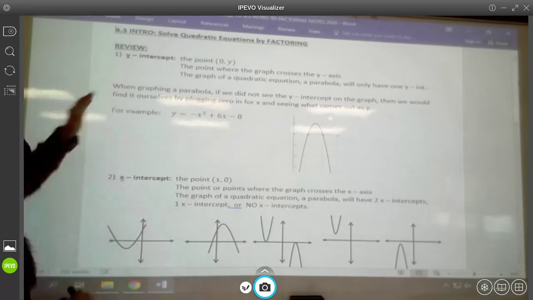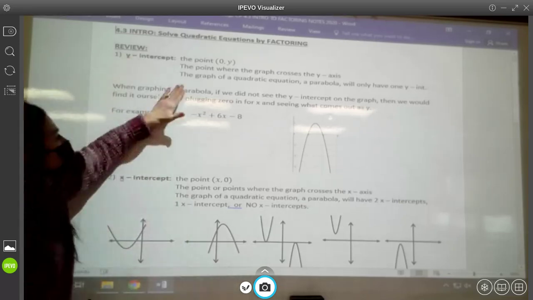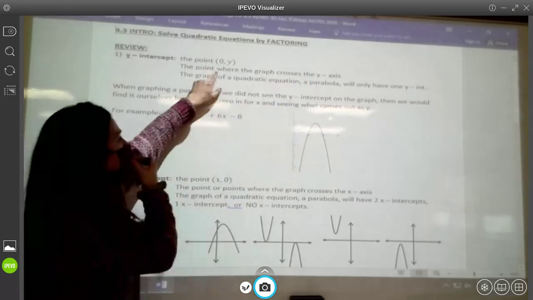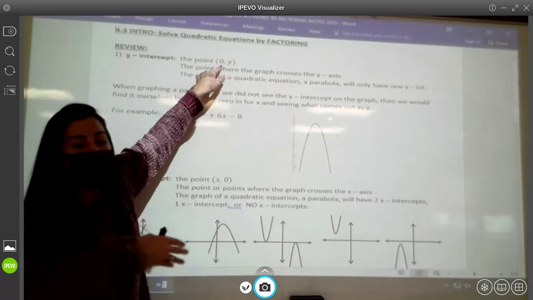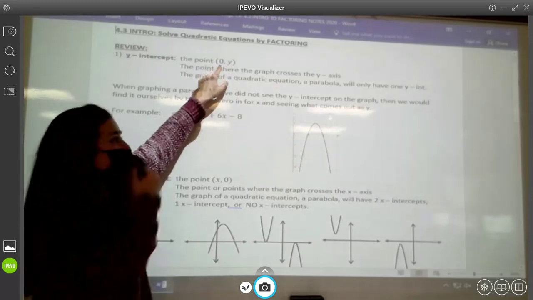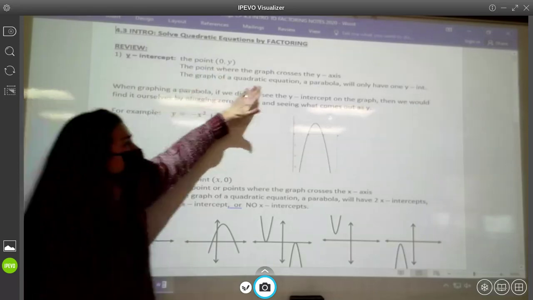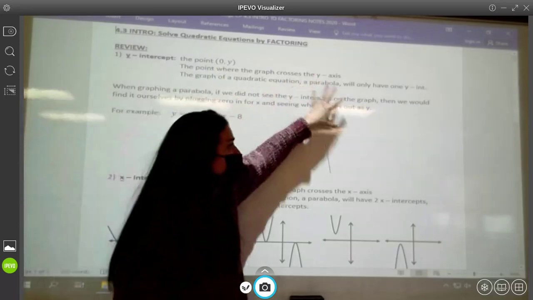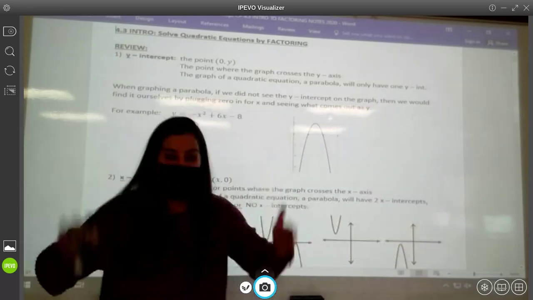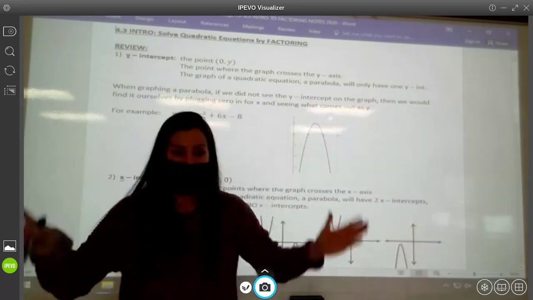All right, so the y-intercept, right? It's the point on a graph where the graph crosses over the y-axis. It's always some point (0, y). If you're going to be directly on the y-axis, then you have to have an x-coordinate of 0, right? The graph of a quadratic equation, which is a parabola, is only going to have one y-intercept. A parabola will only cross the y-axis one time.